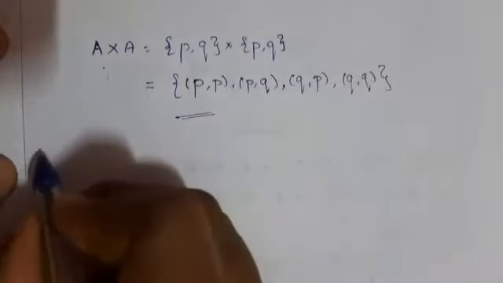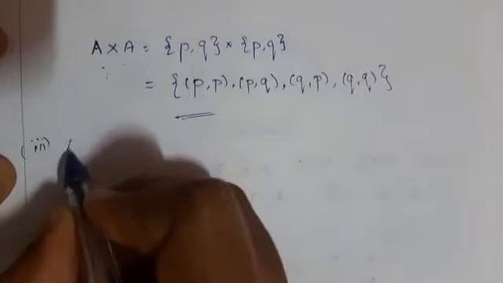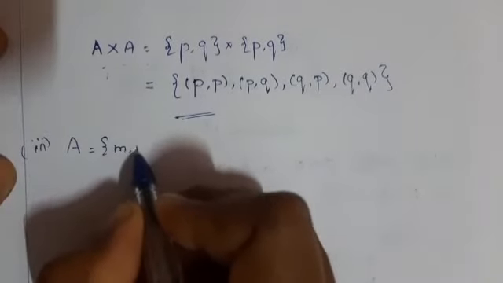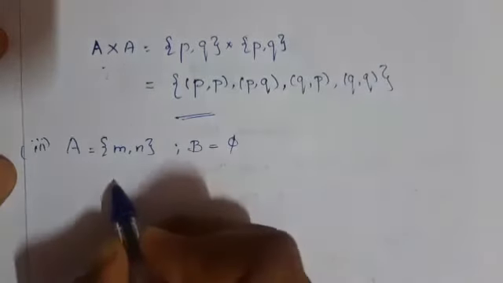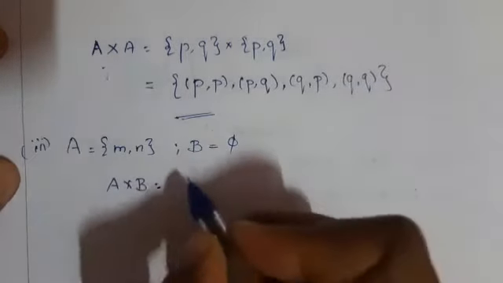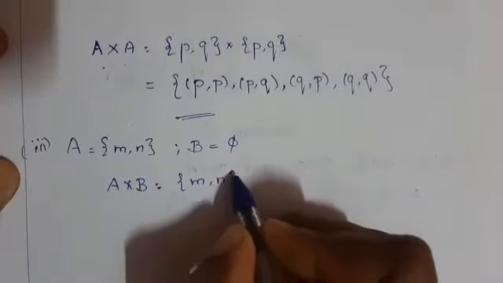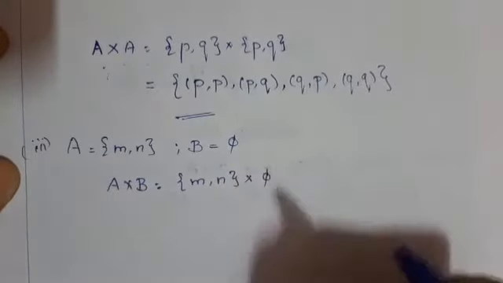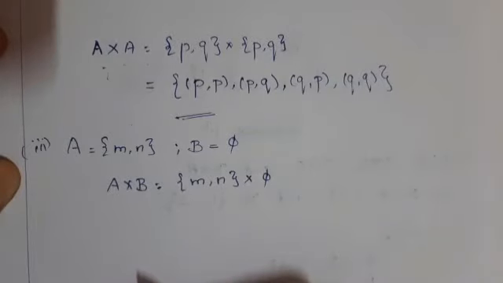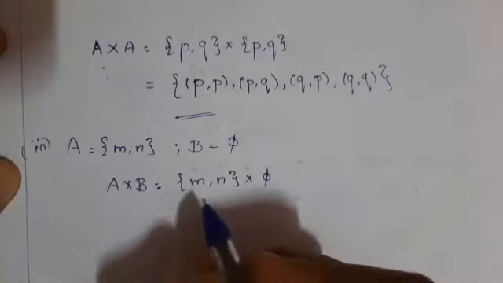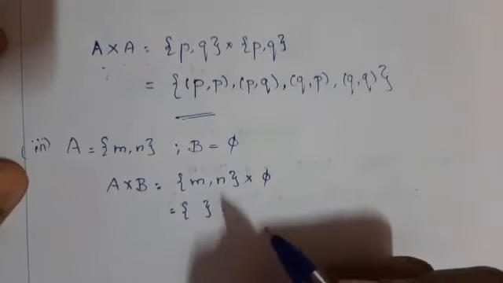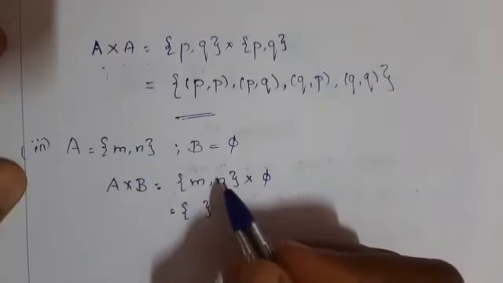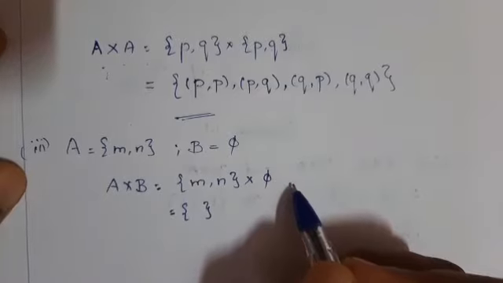Now find the third one. Capital A is equal to {M, N} and capital B is equal to empty set. First to find A cross B, that is {M, N} cross empty set. That is, if you multiply with the empty set, you will get the empty set only. Therefore, A cross B is equal to empty. You can't find the ordered pairs because here no elements.